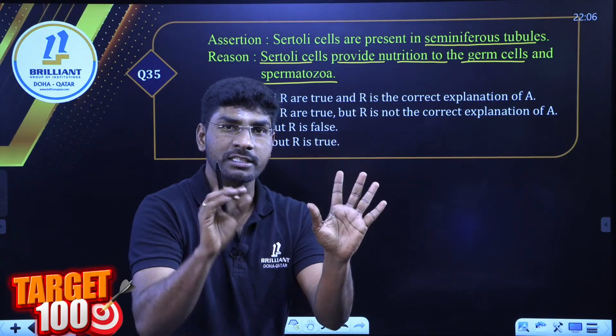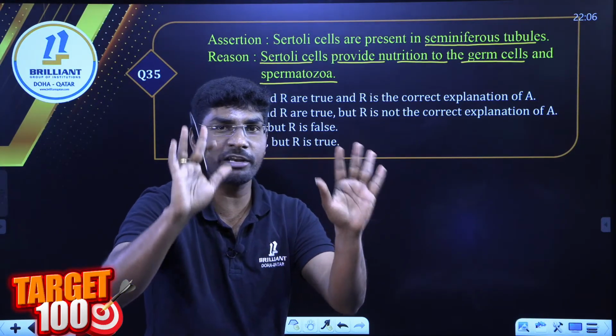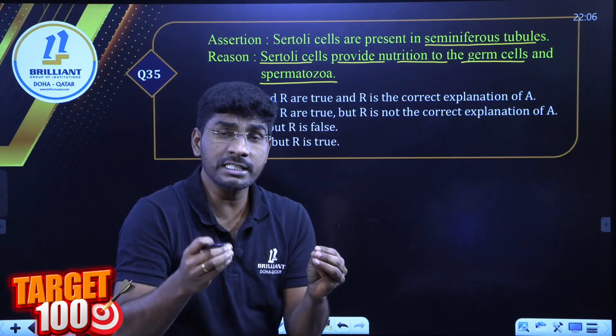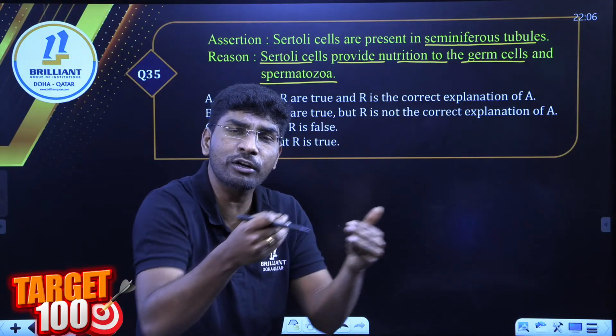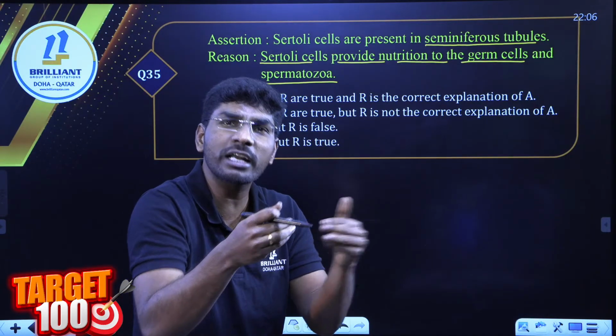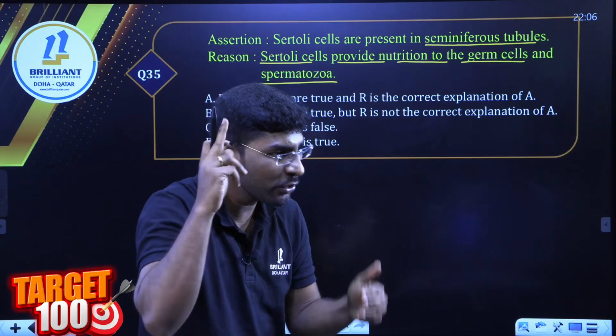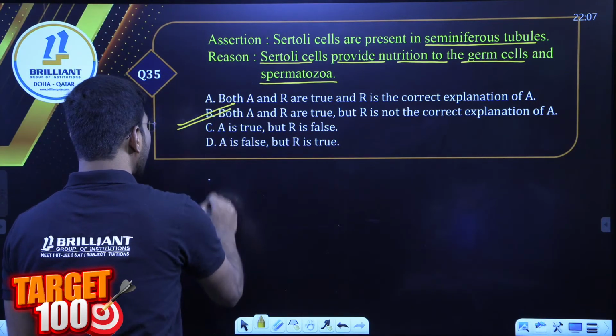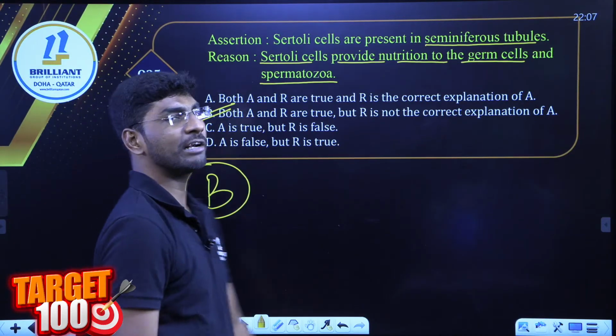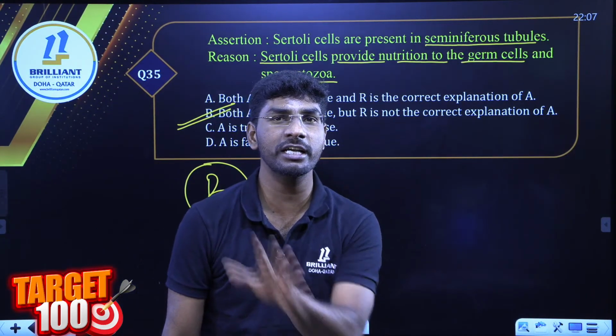The statement is correct: Sertoli cells are present in the seminiferous tubule. The reason, that they provide nourishment to the cells, is also correct, but it is not a correct explanation of the assertion. So we will write option B. Do not get confused in assertion and reason.